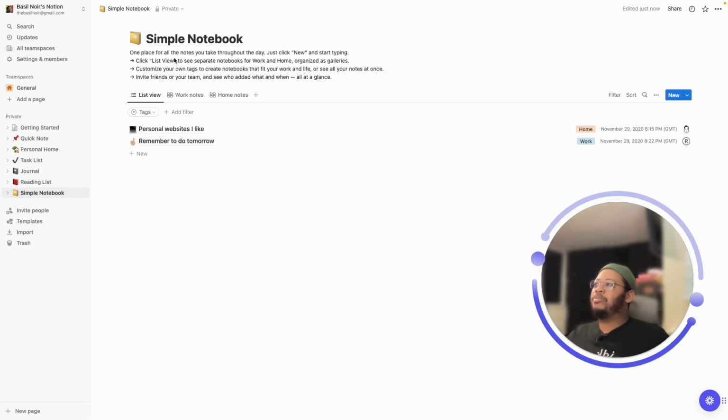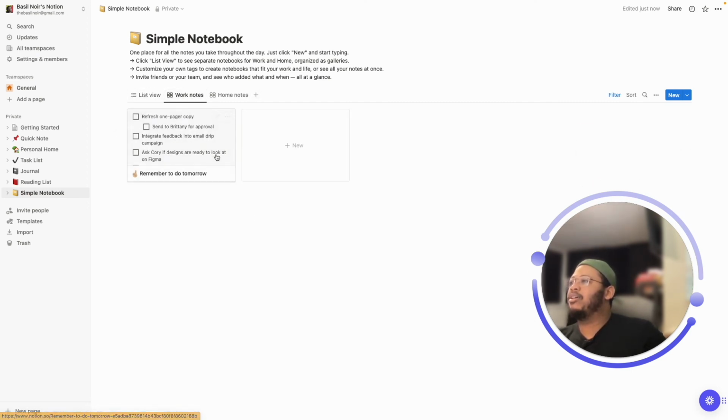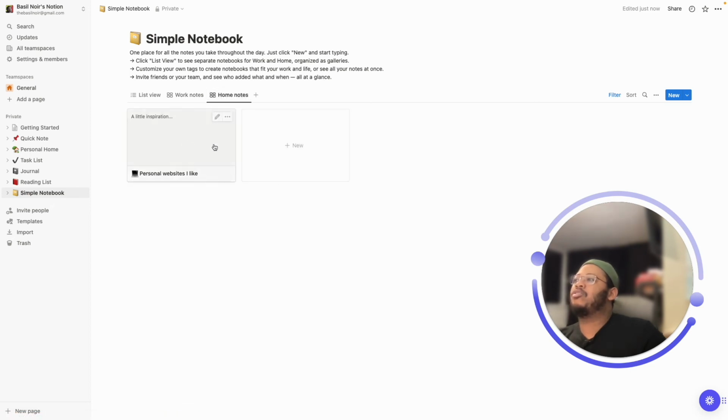So it's a place for all your notes throughout the day. Click the list view to view separate notebooks. So you've got personal, and then you've got like a to-do list for work. So, you know, we've got some sorting on the right side of the page here. You can customize your own tags so that it fits what your needs are. Invite friends to see who added what at a glance. Okay, cool. So we've got our notebook view, and we've got lists, which shows you the two notebooks, but then you've got the work notes and then the home notes.